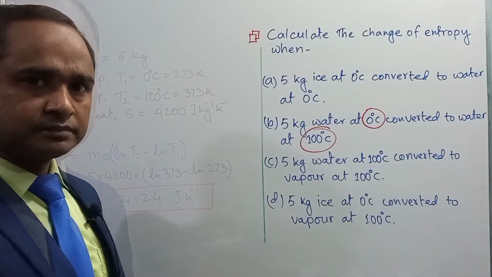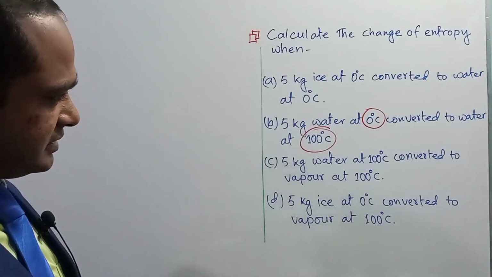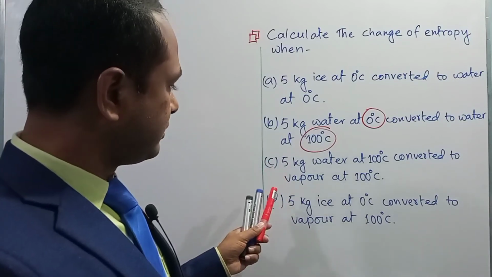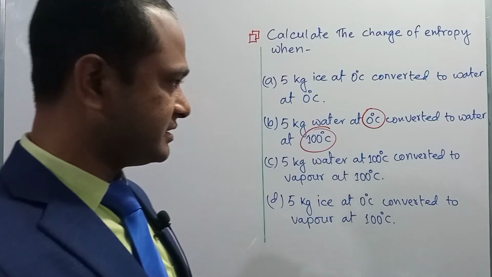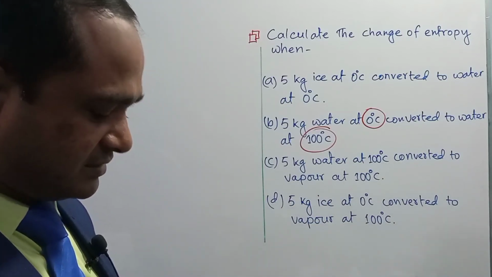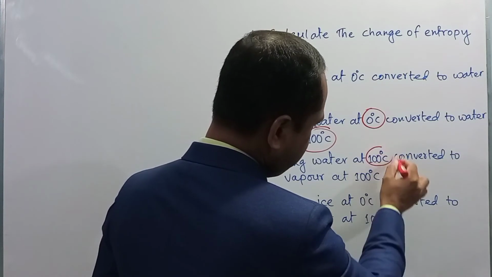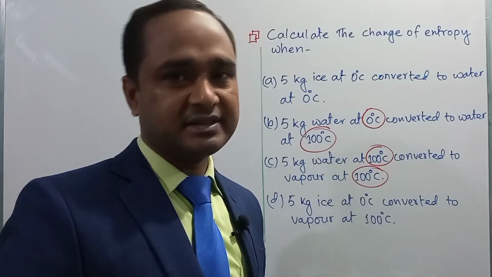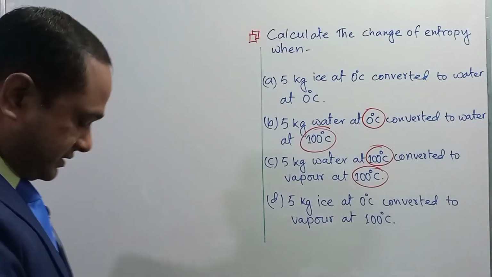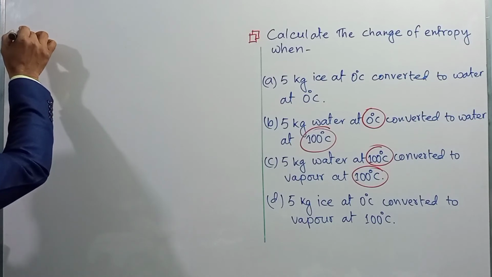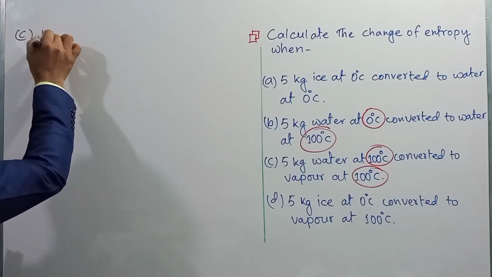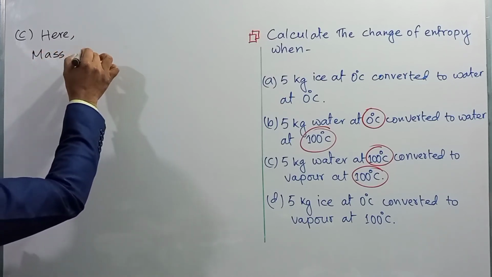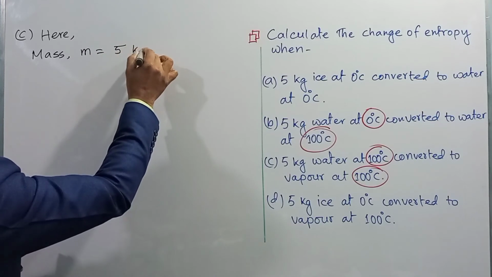Okay. In our next question, they said to calculate the change of entropy when 5 kg water at 100 degree Celsius is converted to vapor at 100 degree Celsius. Here the temperature remains the same, 100 degree to 100 degree, but the state of the matter is converted from liquid to gaseous state. So in this case, mass m is equal to 5 kg.